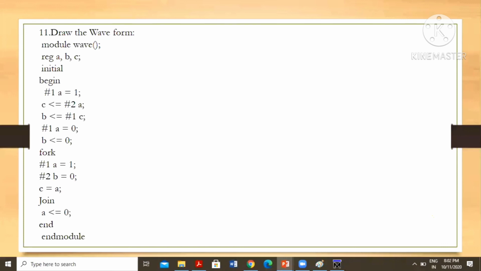How do you draw the waveform? They give one code and you draw the waveform.